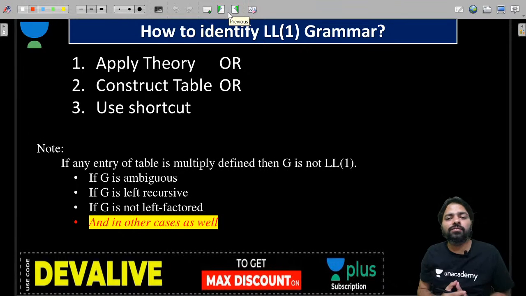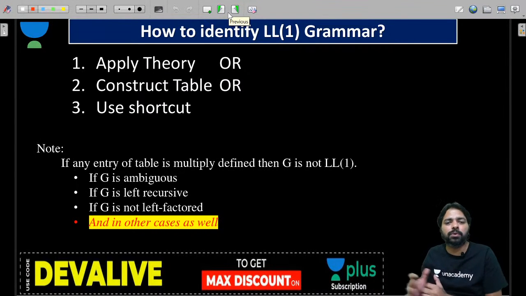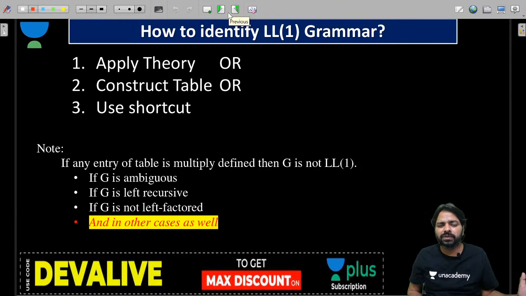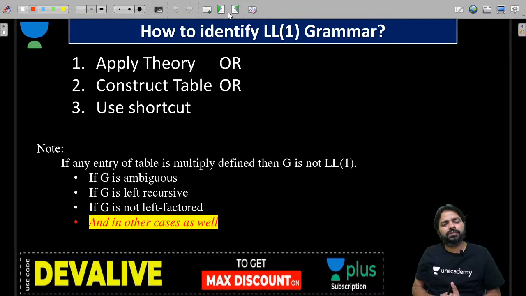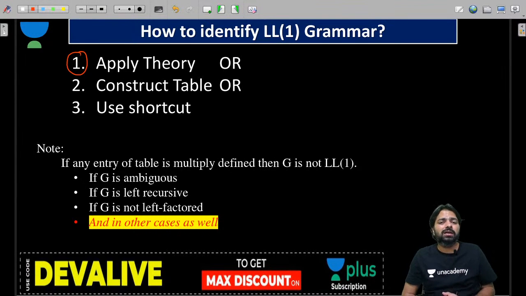Now we are going for the most important question from the exam point of view: how to identify an LL1 grammar? As I said, apply theory and construct the table, or use a shortcut. If you compare all of them, the second and third will work properly, while the first you may fail sometimes. When you are applying the theory, sometimes within seconds you can answer, sometimes you can't. Then you must go for either the shortcut or constructing the table. But constructing the table takes time, so we go for the shortcut. We have a shortcut to identify LL1 grammar.